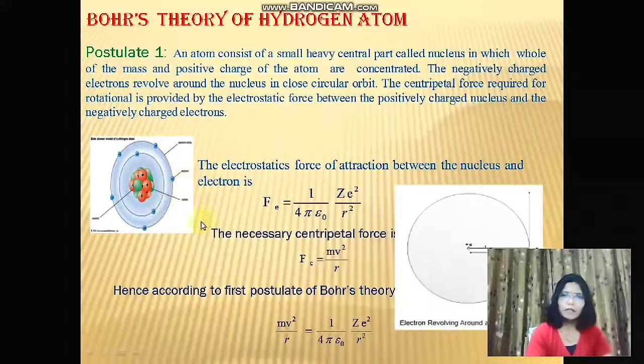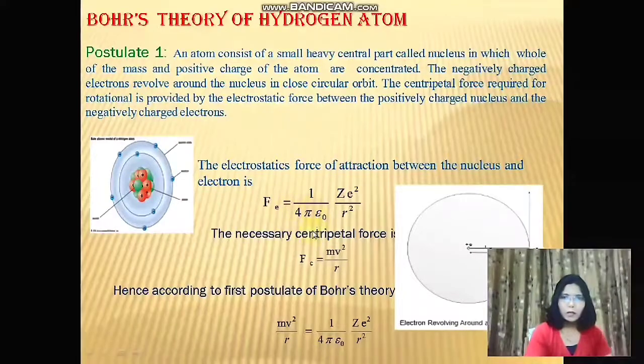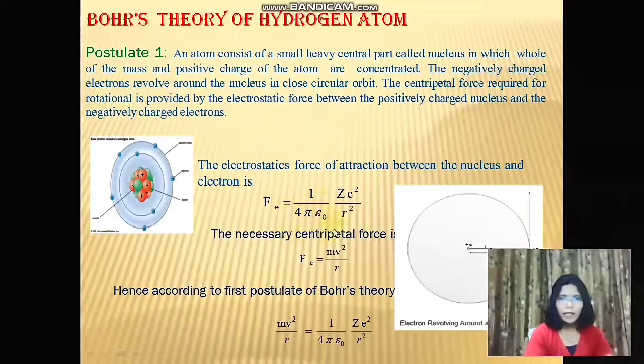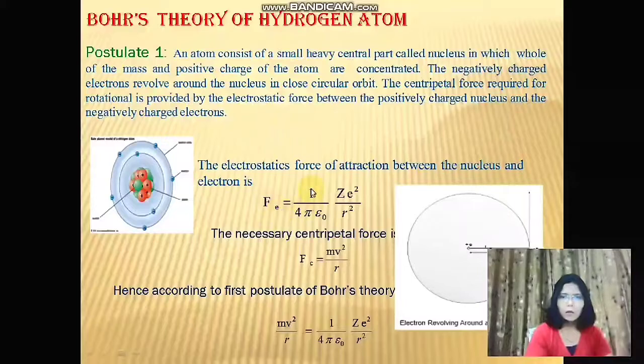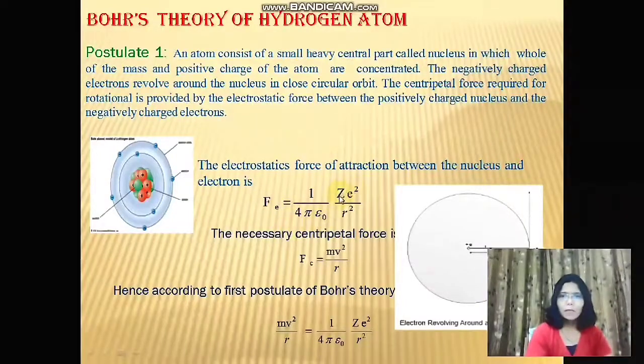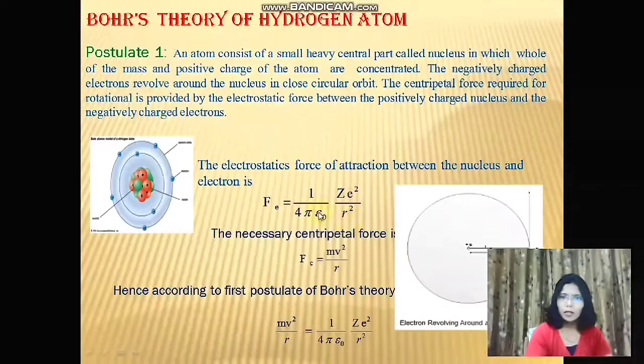The centripetal force required for this circular motion is provided by the electrostatic force between the positively charged nucleus and negatively charged electrons. Thus, the electrostatic force of attraction between the nucleus and electron is given as Fe equals 1 upon 4 pi epsilon 0 into Ze square upon r square, where 1 upon 4 pi epsilon 0 is a constant. The necessary centripetal force required for this circular motion is given as Fc equals mv square upon r.